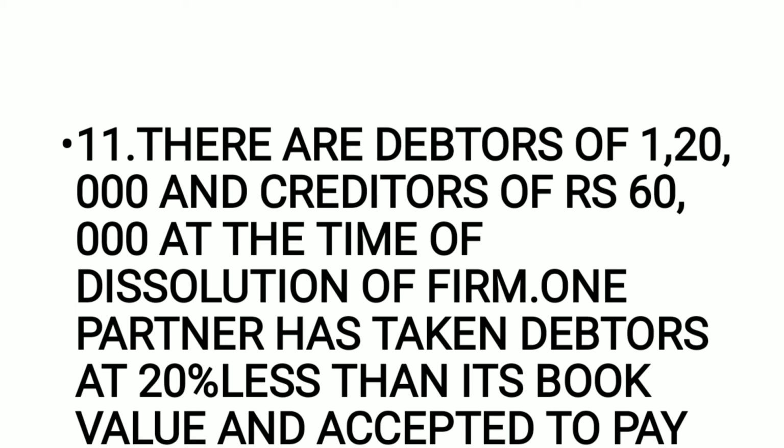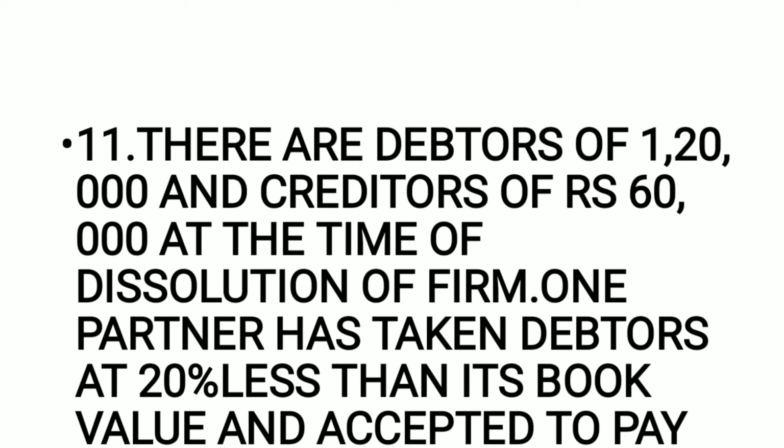At the time of dissolution of the firm, one partner has taken debtors at 20% less than its book value and has accepted to pay creditors. The question has not been written completely, I think, by mistake. So you can check this question in your textbook, page number 311.